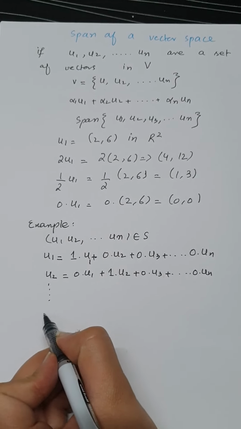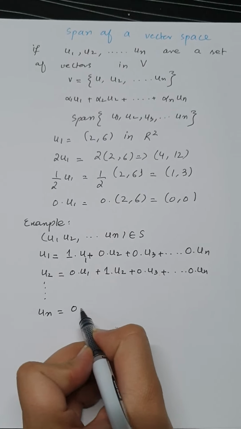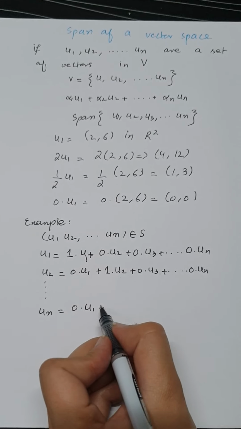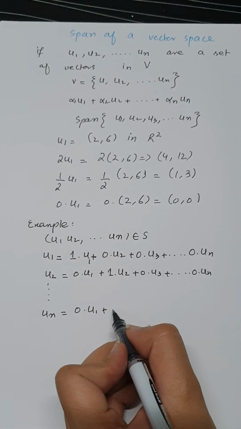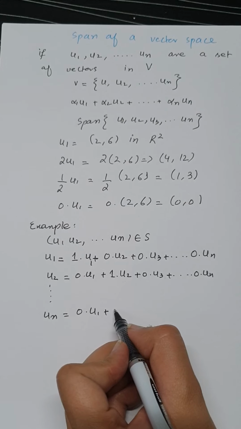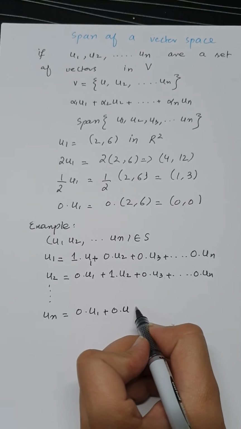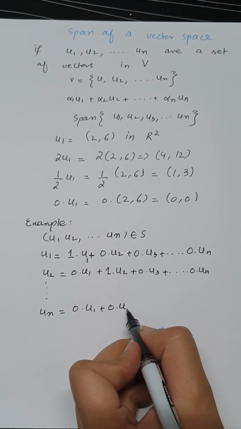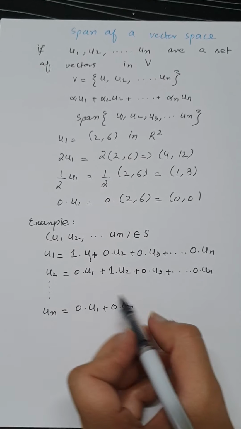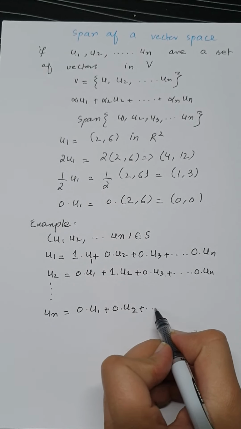And similarly the vector un can be generated by the linear combination of all these vectors, where only the non-zero coefficient will be present with the particular vector that we want to generate.